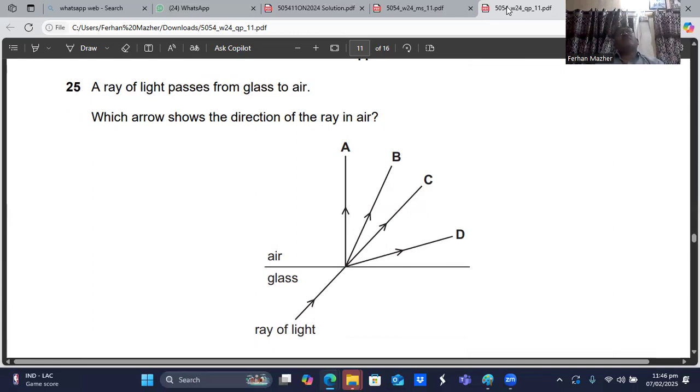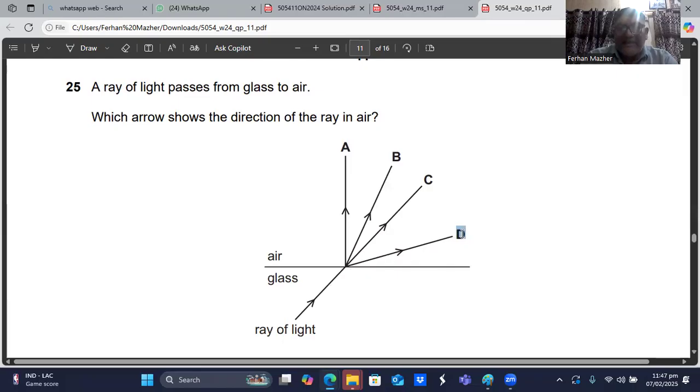So when it enters from glass into the air, it will bend away from the normal. This line is the normal. Because its speed will become faster, instead of going in this direction, it will bend away from the normal.